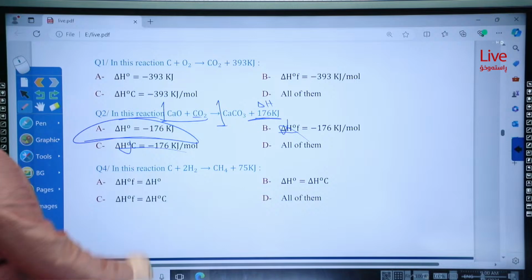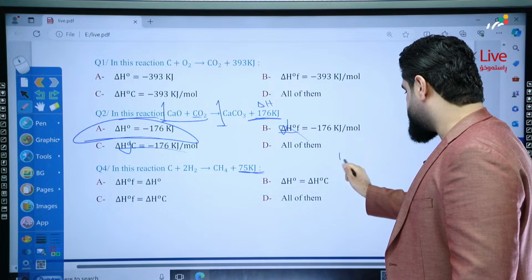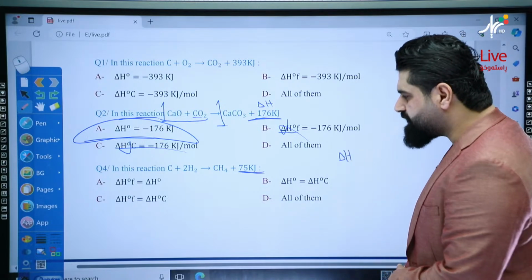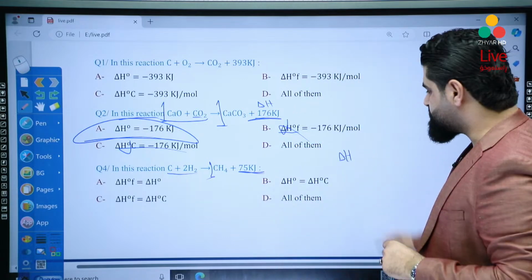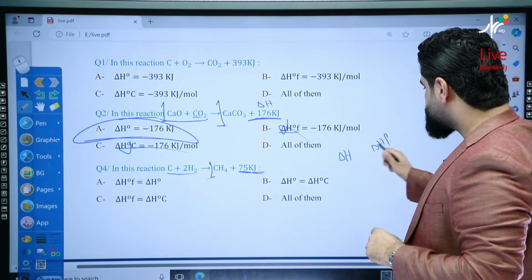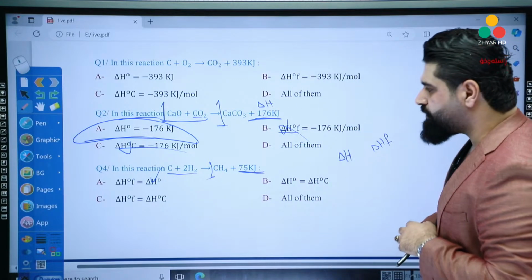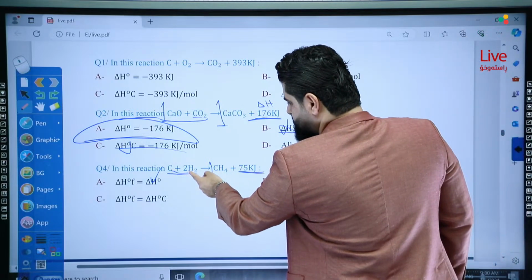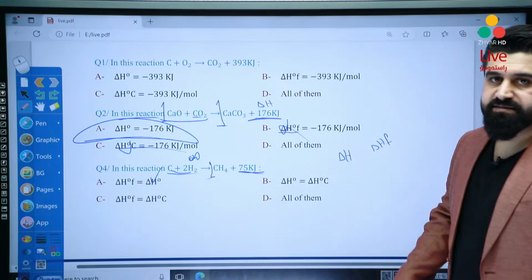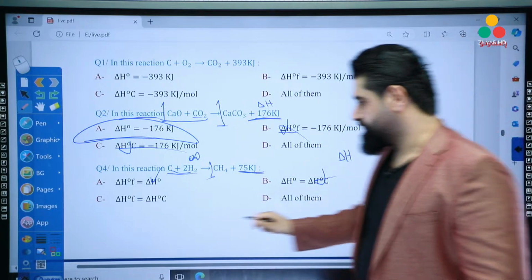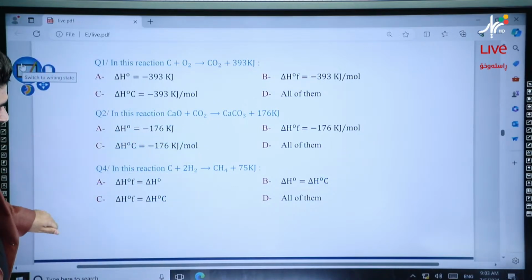This question, yalla. In this reaction, which of the following is true? Again, as I say, this is delta H always. So here we have delta H. Is this formation? Look, 1 mole of the compound produced from its elements. Yes, mister, this is delta Hf also. So they are correct. How about delta Hc? This is not a combustion. It must be combined with O2, but this is not O2. So forget about all the answers that relate to delta Hc. We don't need this. The correct answer is A. Okay, this is formation.